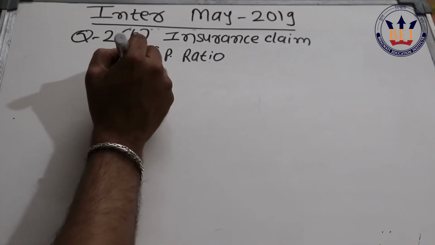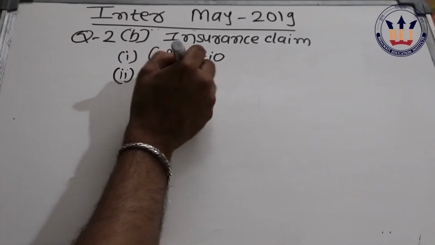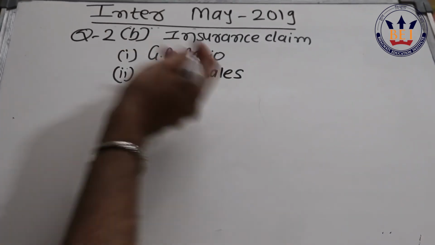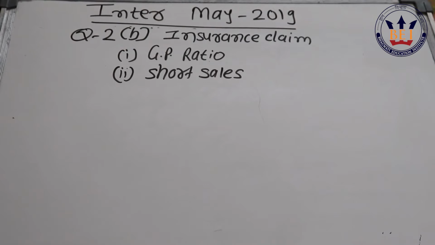Then you find short sales, and with the help of short sales, we use our standard turnover adjusted by the trend in turnover, which is clearly given in the question, and actual turnover.